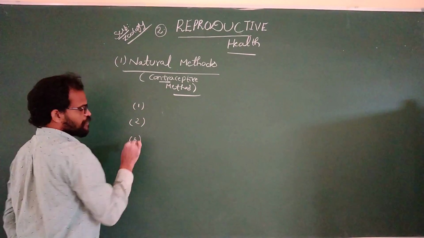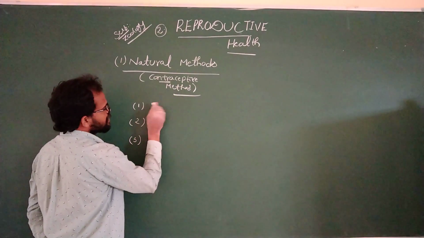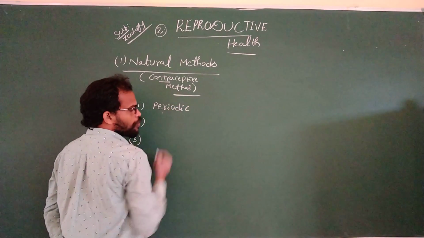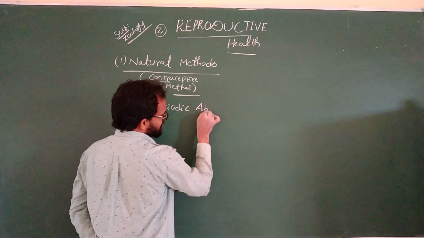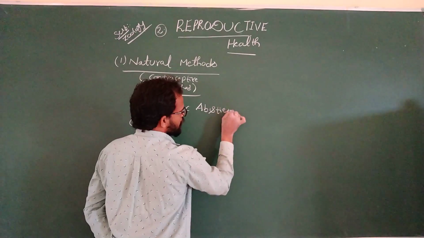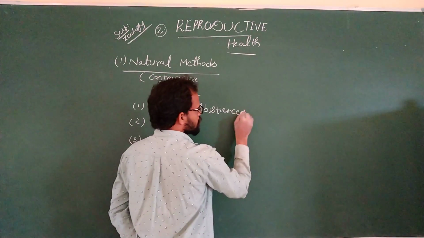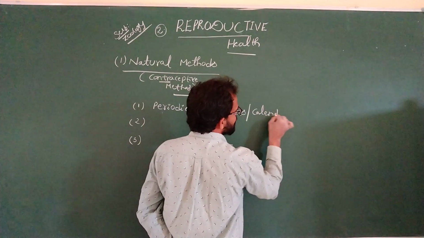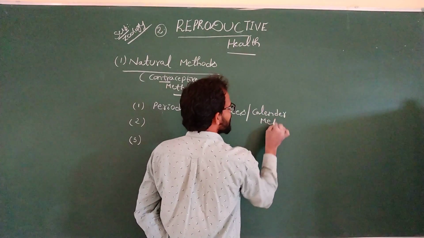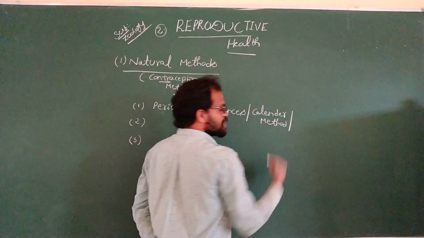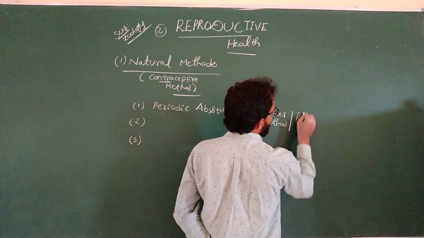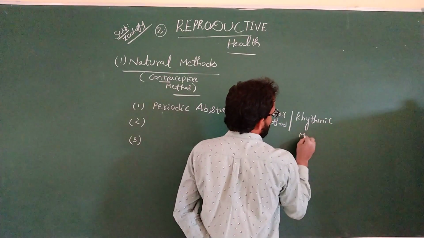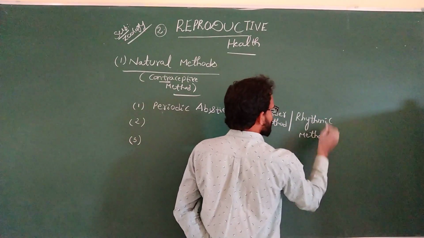What is the first type of natural contraceptive method? That is the first one, periodic abstinence. This method is also known as the calendar method, or the rhythm method or rhythmic method.